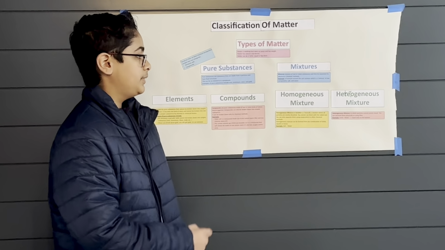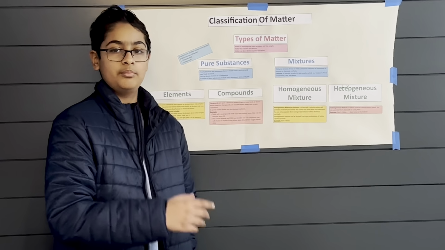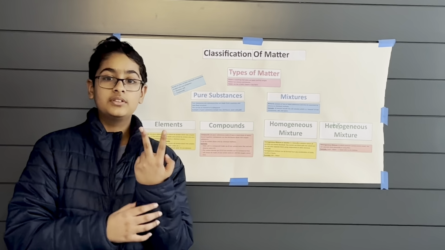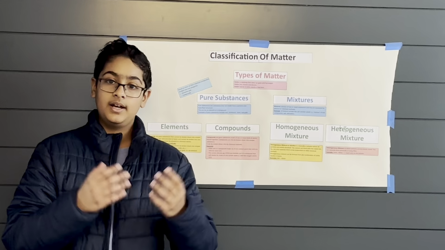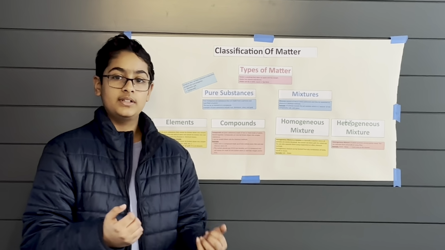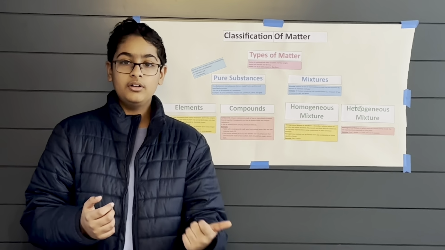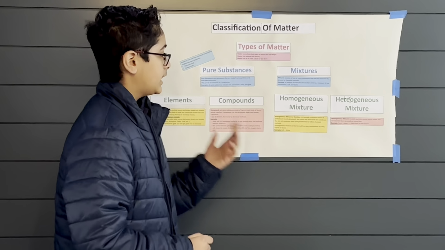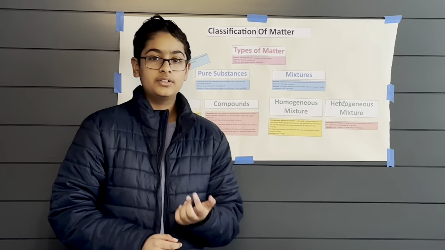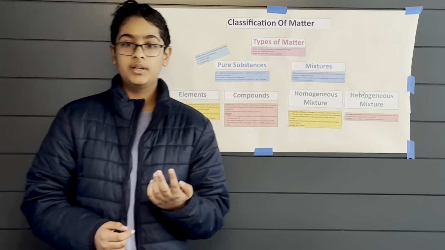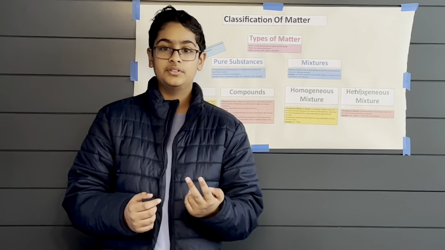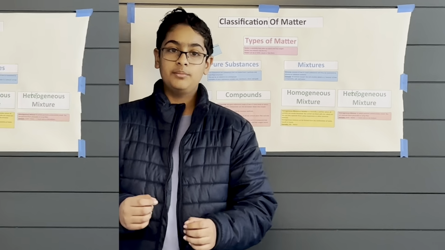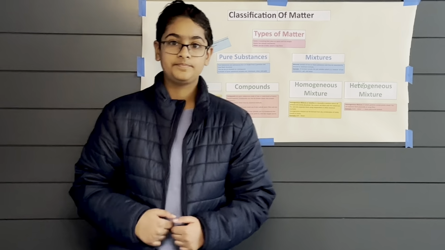In mixtures, we have homogeneous mixtures, or basically a solution. It is where two different substances are evenly dissolved within a medium. For example, we can take salt and water. Salt can be dissolved in water, hence we get salt water. Next, we have heterogeneous mixtures. These are two or more substances that are not exactly mixed evenly and can be physically removed.